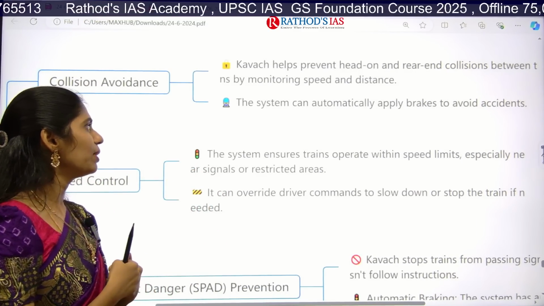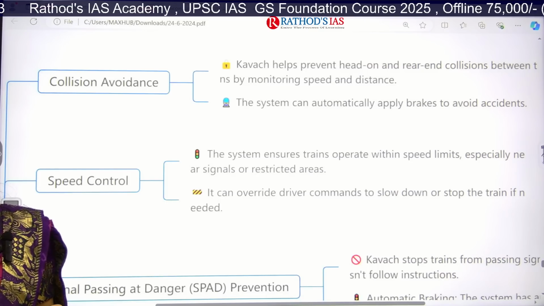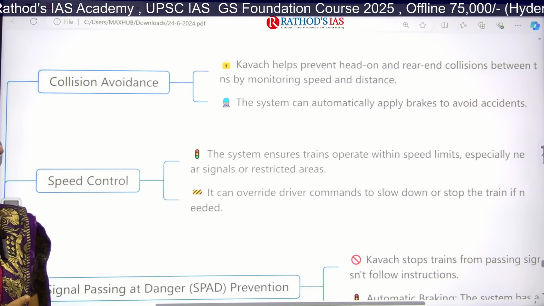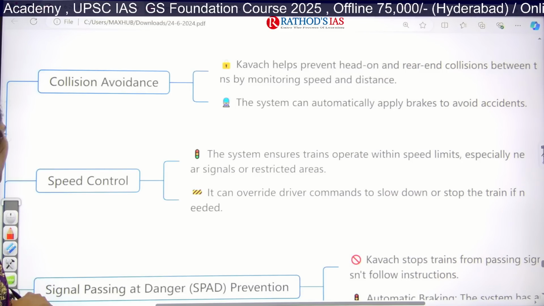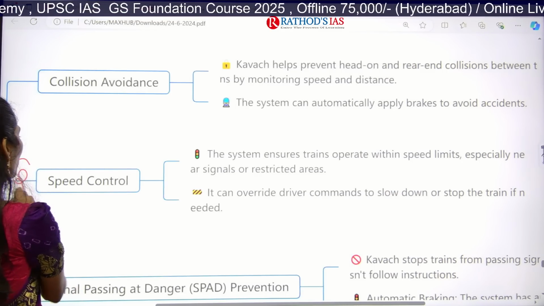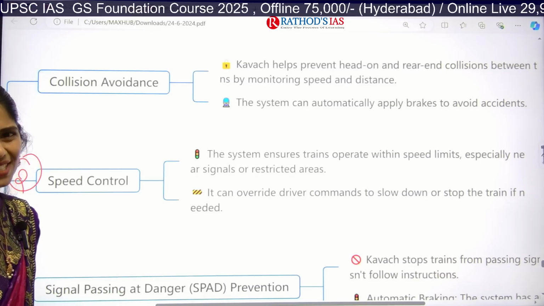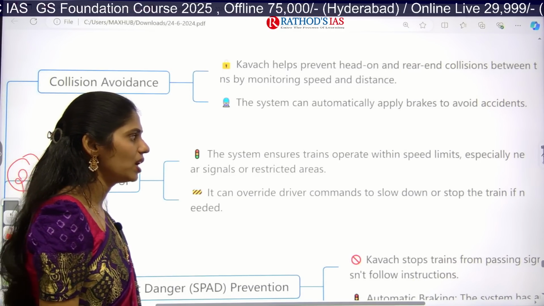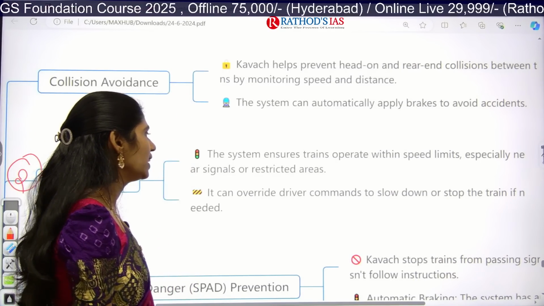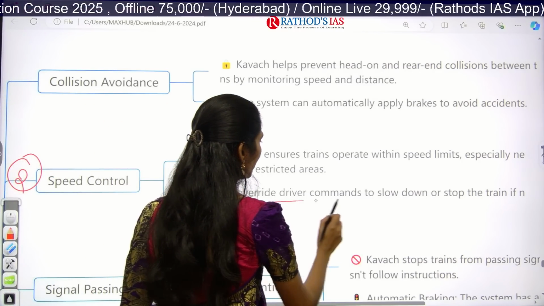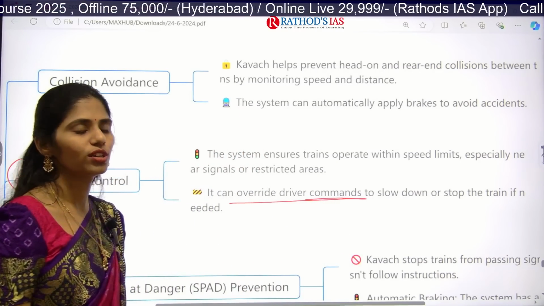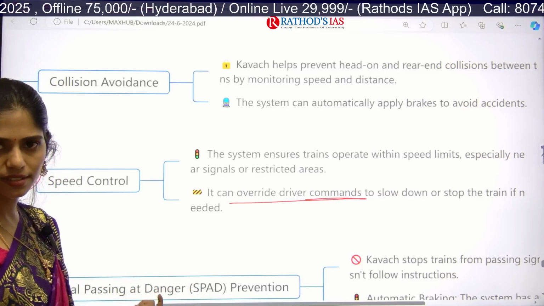Okay, because it is having a system which will be monitoring the speed as well as distance. So this system will automatically apply brakes to avoid accidents. And it is also focusing on speed control. This system ensures trains operate within the speed limits, especially at signals and at restricted areas, and it can override driver commands, and it will also slow down or stop the train if needed.